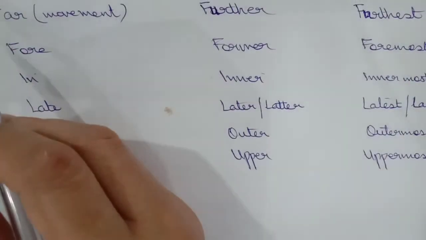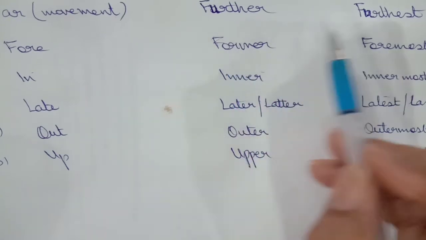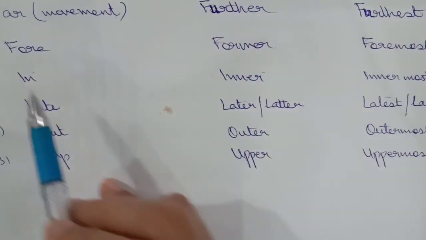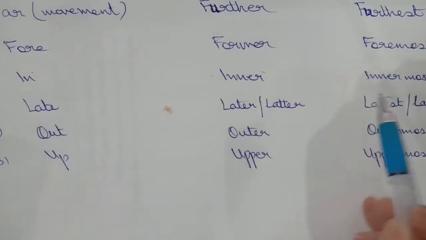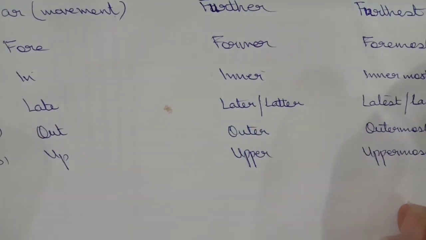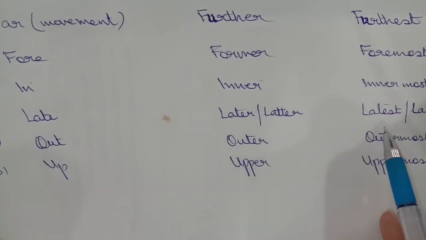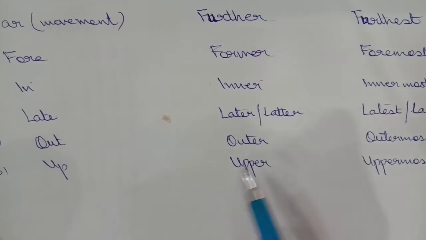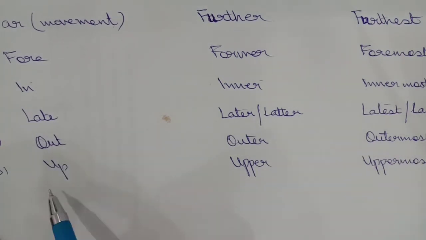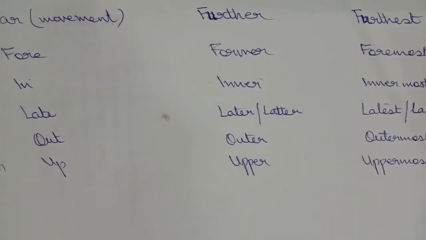See more. Far, for movement: far, further, furthest. For, former, foremost. In, inner, innermost. Inmost also you can say for the superlative. Late, later, latest. Late, latter, last. Out, outer, outermost. Up, upper, uppermost. So these are all your irregular adjectives. They do not follow any rules.